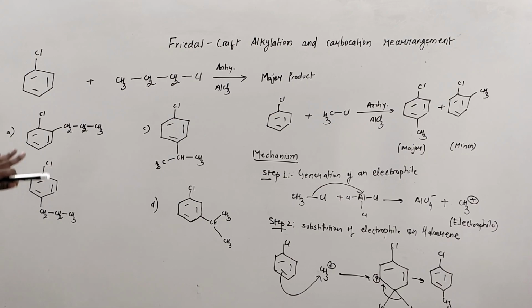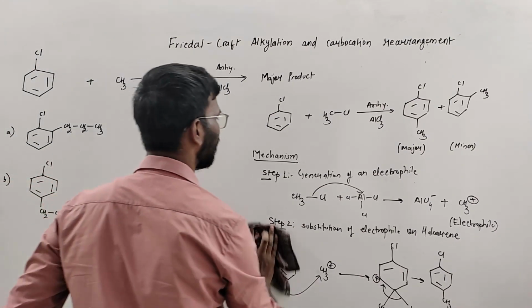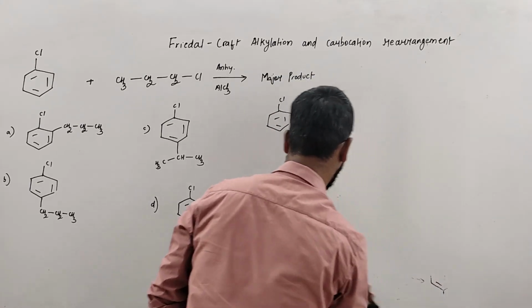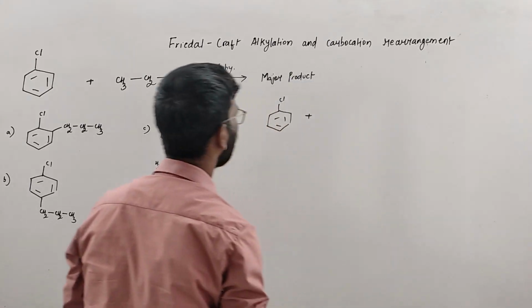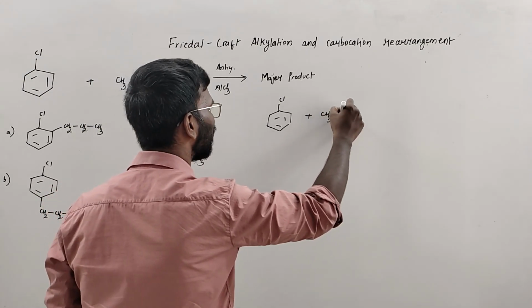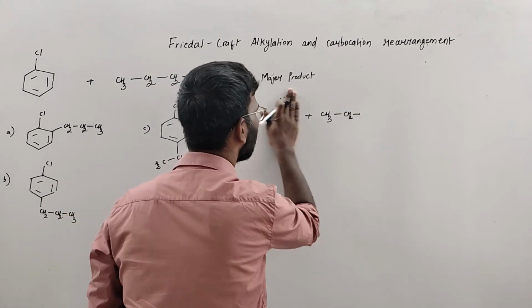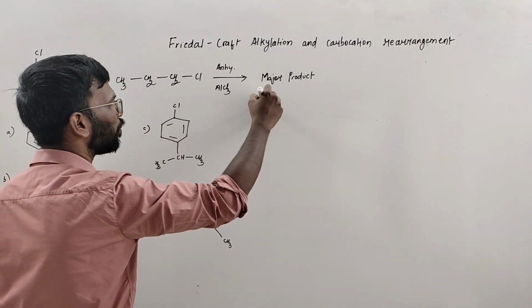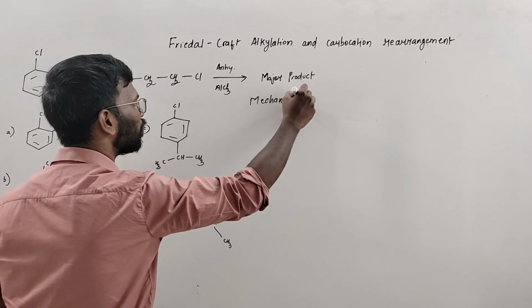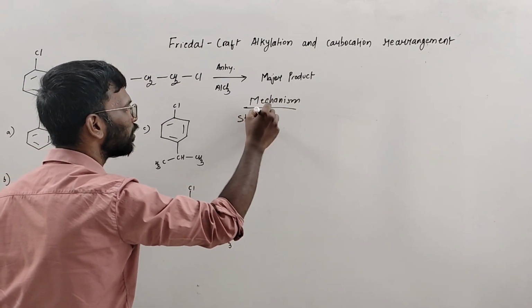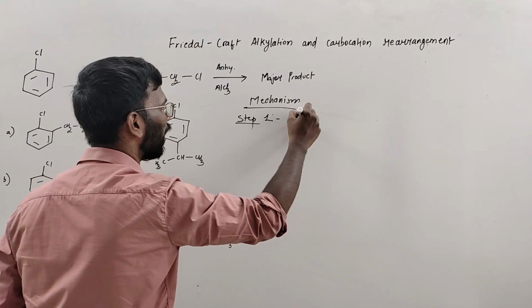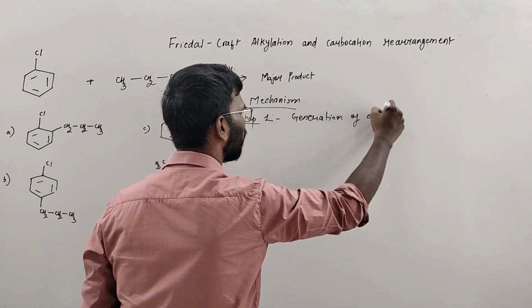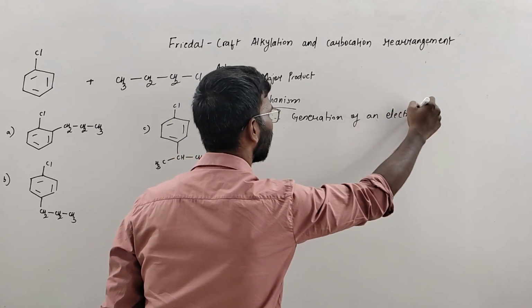Now we'll do it for the same reaction, this reaction, right? We'll do it for this. So this is CH3, CH2. So I'll write the mechanism over here. Mechanism for this reaction. Step 1 is generation of an electrophile.